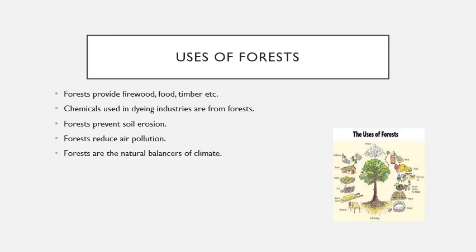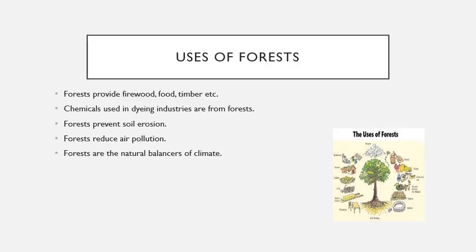Uses of forests. Forests are useful to men in several different ways. Some of them are listed below. Forests provide firewood. It's a very cheap fuel, especially for villagers. Forests provide food also. We get fruits like mango and jackfruit and nuts like coconut, walnut, cashew nut, almond, etc. from forests. We get timber for making furniture and constructing buildings from forests.